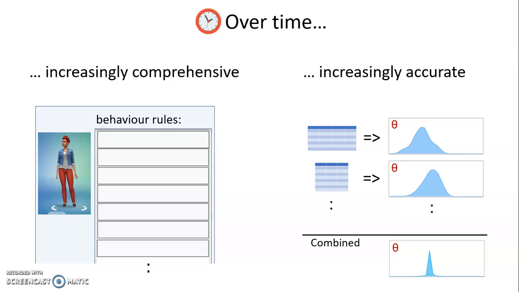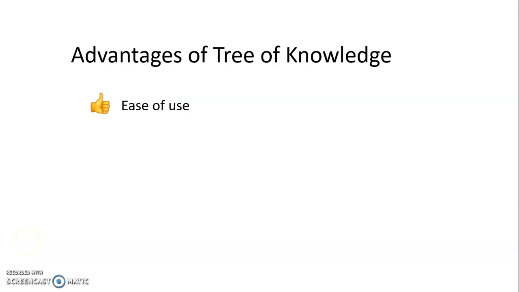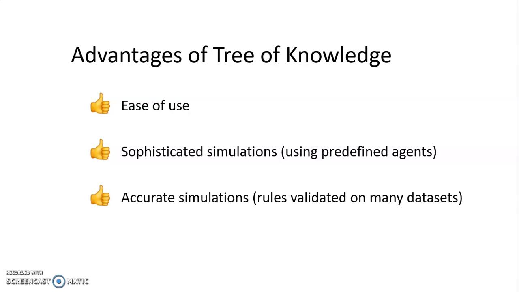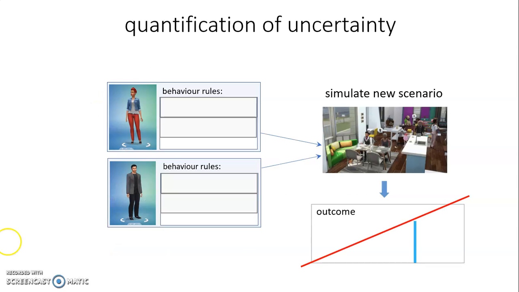The advantages of Tree of Knowledge are its ease of use, the ability to create sophisticated simulations by using sophisticated predefined agents and only extending their behavior where necessary, the accuracy of the simulations due to the intensive validation of behavior rules, and the exact quantification of uncertainty. What do I mean with the exact quantification of uncertainty?